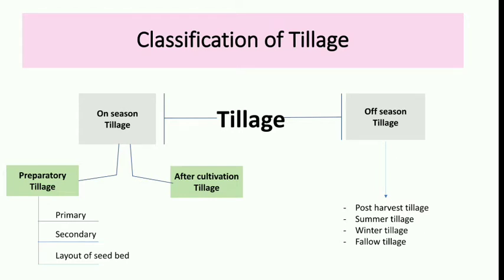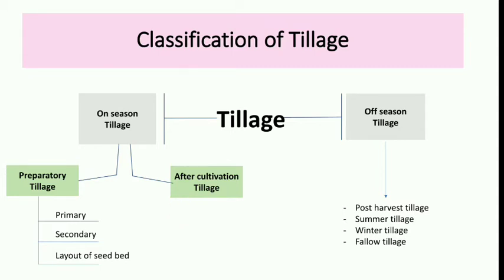Here I have made a chart about the classification of tillage. Here we can see that tillage is broadly classified into two parts, on-season tillage and off-season tillage. The on-season tillage is further classified into preparatory tillage and after cultivation tillage. The preparatory tillage is again classified into two parts, the primary tillage and the secondary tillage. And the third component is the layout of seed bed, which is not a type of preparatory tillage, it is a component of tillage. So we will be discussing only this half part of the tillage in this lecture.